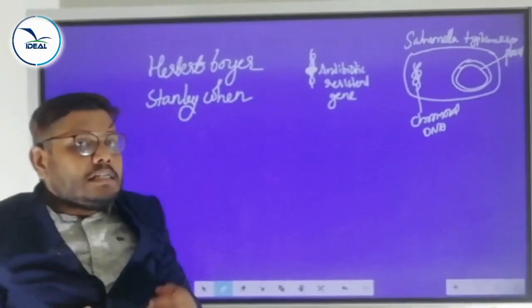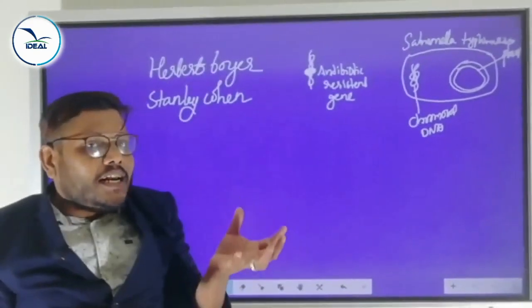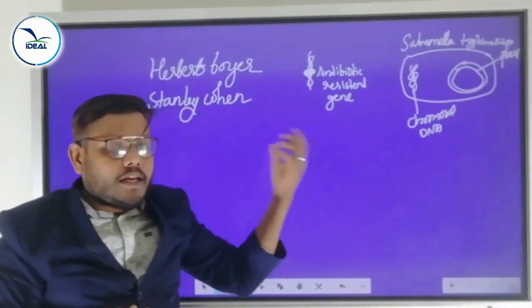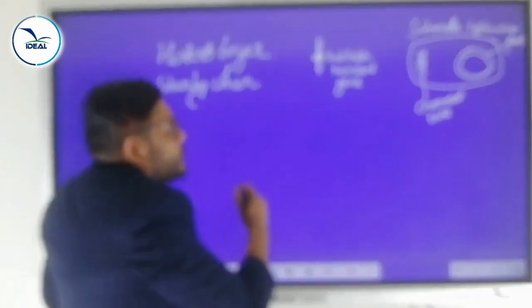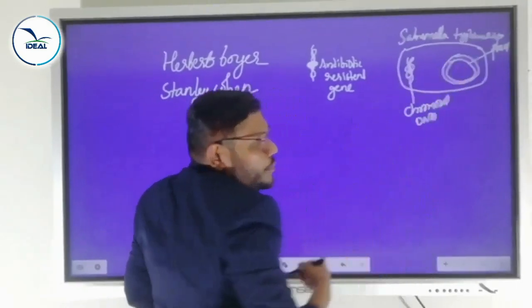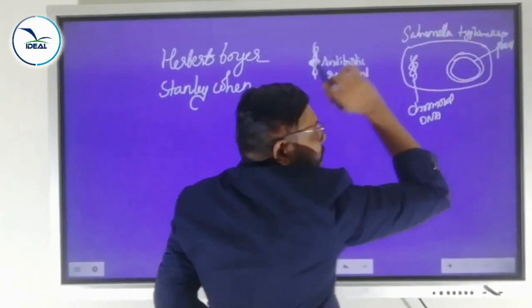It is a circular double-stranded extra chromosomal DNA found in the prokaryotic cell or bacterial cell. So here the antibiotic resistant gene is present. Here the plasmid is also present. Plasmid is the extra chromosomal DNA found in Salmonella typhimurium.